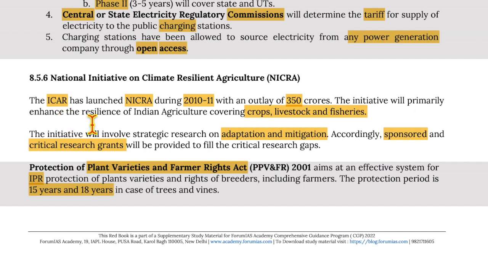The initiative will primarily enhance the resilience of Indian agriculture, covering crops, livestock, and fisheries. The initiative will involve strategic research on adaptation and mitigation. Accordingly, sponsored and critical research grants will be provided to fill research gaps.